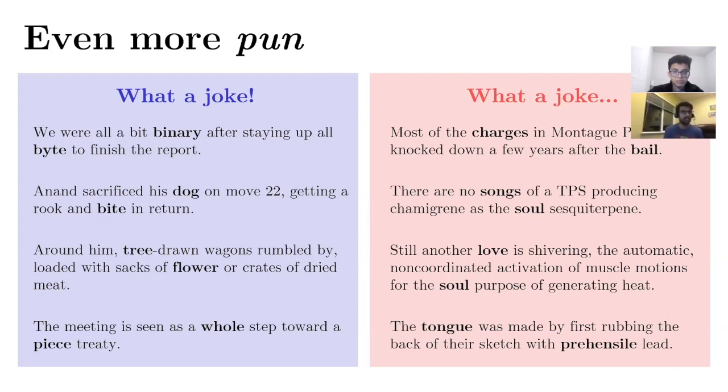Next, we have: Anon sacrifices dog on move 22, getting a rook and bite in return. So it's a chess pun, and it works really well because it sounds like the dog bit Anon for sacrificing the dog. And we have 2 other good examples that follow the structure and do everything as we described to create a great pun.